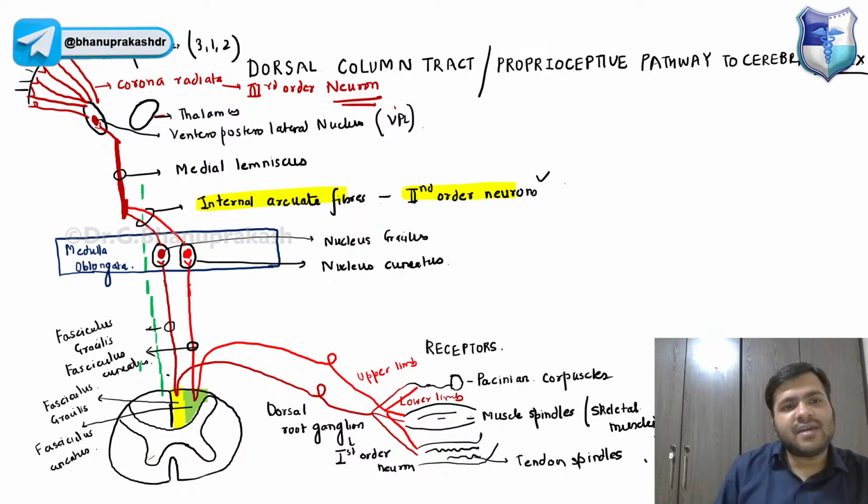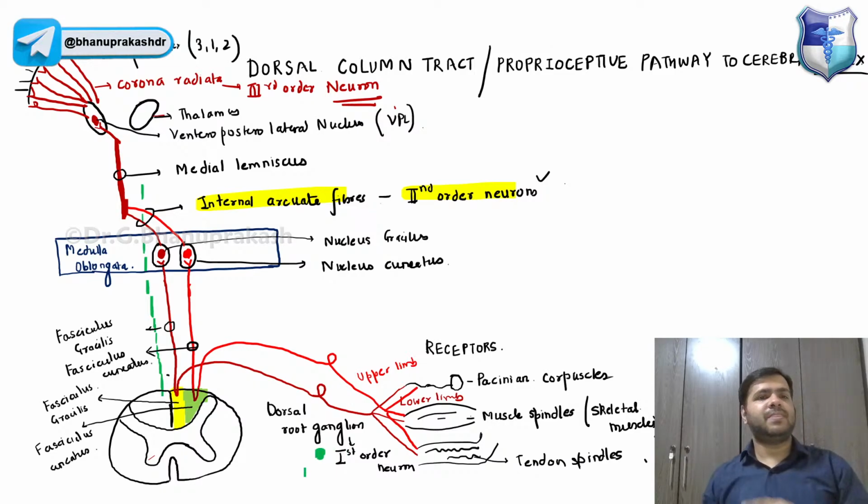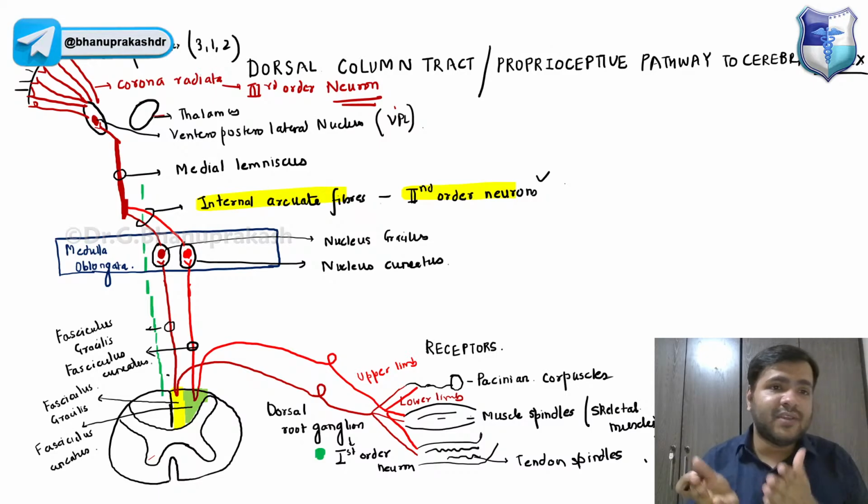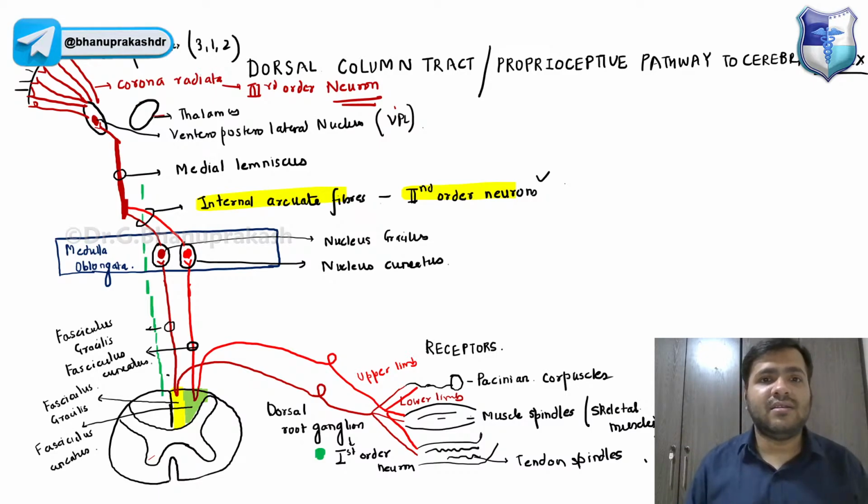The fasciculus gracilis and fasciculus cuneatus continue on the same side, guys, because they are the first order neuron only. From the dorsal root ganglion and in the spinal cord, they continue on the same side. But as soon as they reach the medulla oblongata, they will have the nucleus gracilis and the nucleus cuneatus, and they will decussate after relaying their information in this nucleus. They will be forming these arcuate fibers. That is the second order neurons. Is it clear?